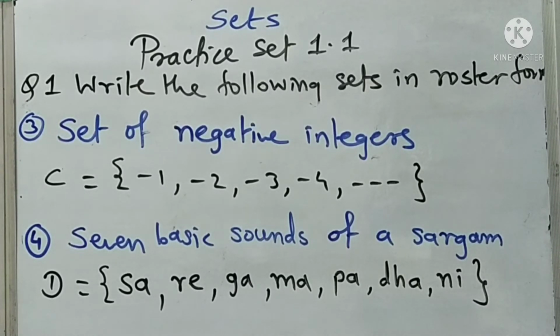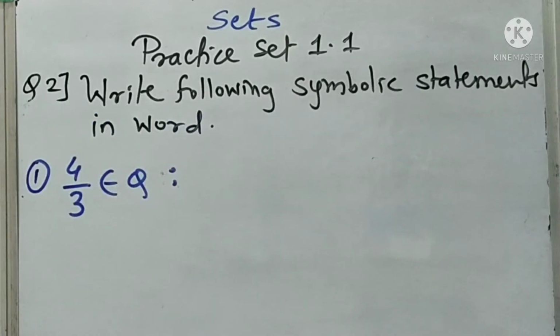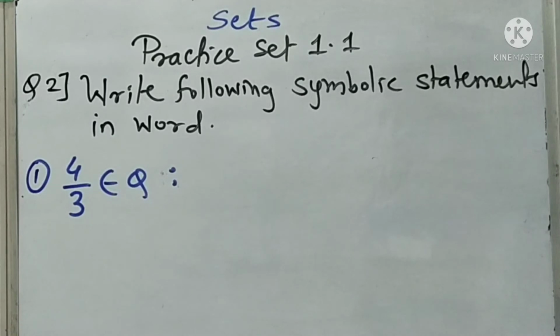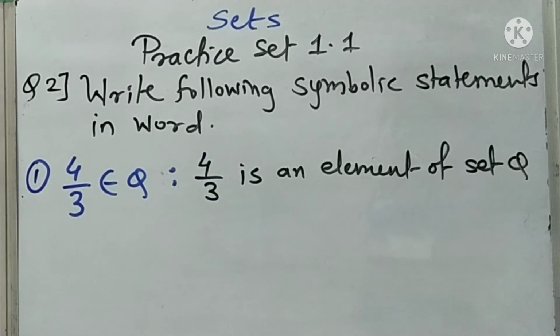Okay students, second question is write the following symbolic statements in words. So as we know about this symbol, first example, 4/3 belongs to Q. So in words we can write it as 4/3 is an element of set Q, like this.